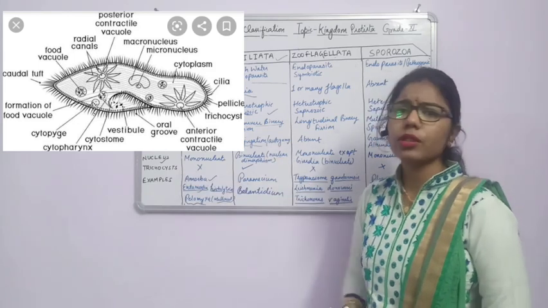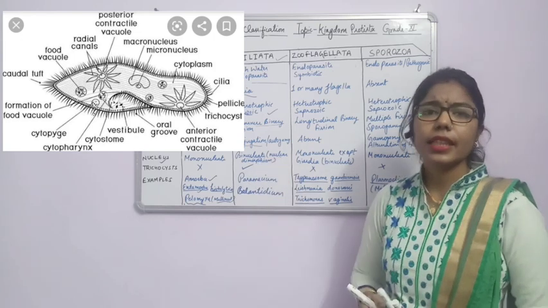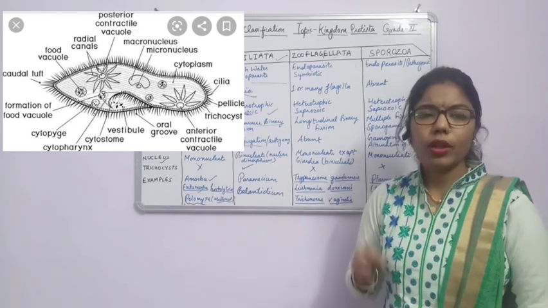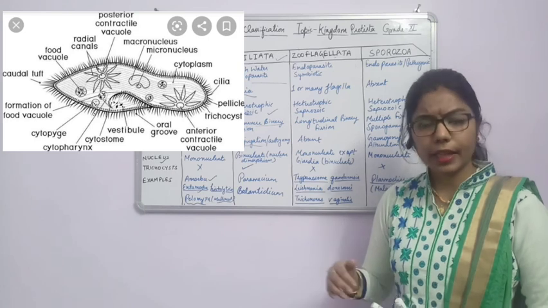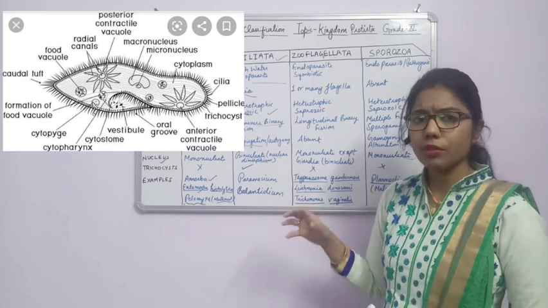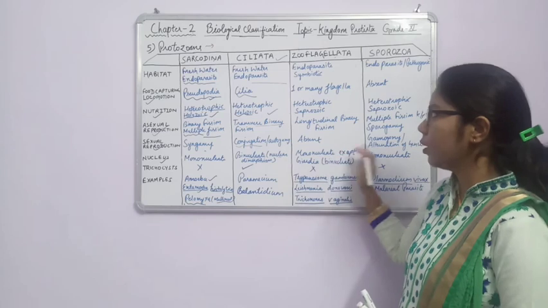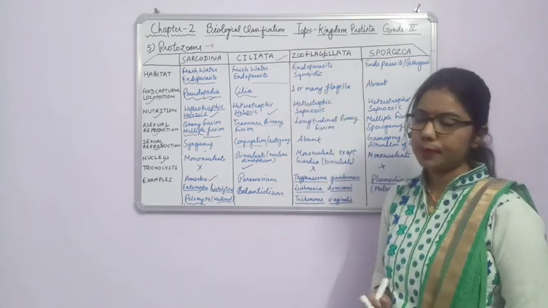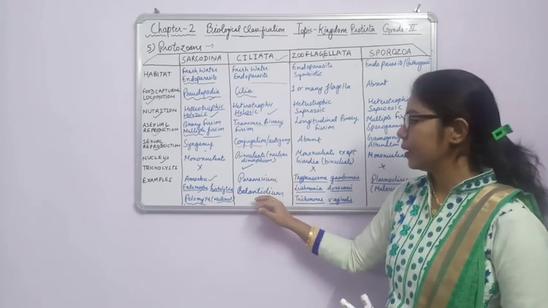Now again, trichocyst. This is an attachment structure which is present where? In this ciliata. So with the help of cilia, they are having some trichocyst structure. What will they do? They will attack the prey, or sometimes it happens that they attach to the substratum during floating. So how will they attach to the substratum? With the help of this trichocyst. Otherwise trichocyst is absent in all other members or groups of the protozoans. Fine. Now some examples I have quoted here: Paramecium and Balantidium.